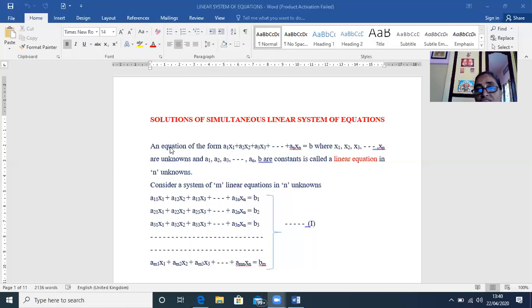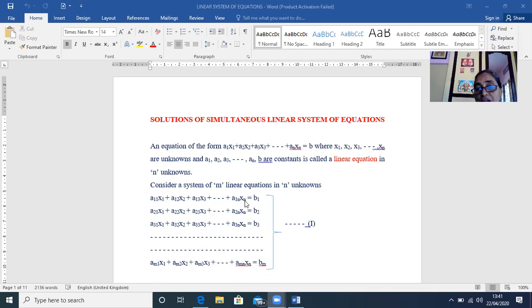Likewise, you are not considering one equation, girls. You are going to consider a system of such linear equations. Usually we take m equations. See, this is the first equation, second equation, third equation, and so on, m equations. This is called a system of m equations in n unknowns, x1, x2, x3, etc., xn.